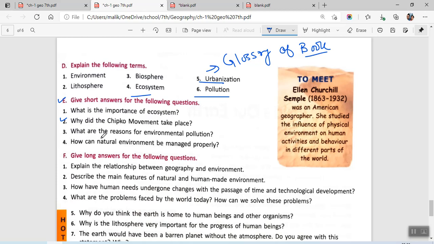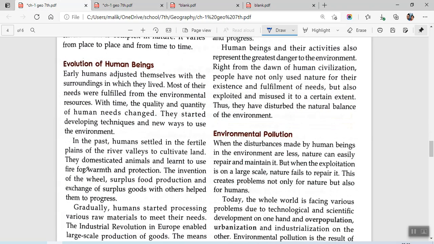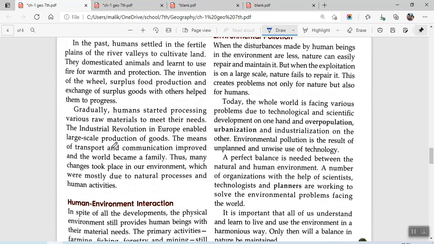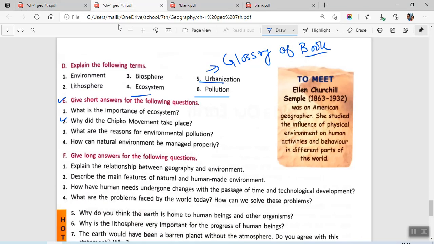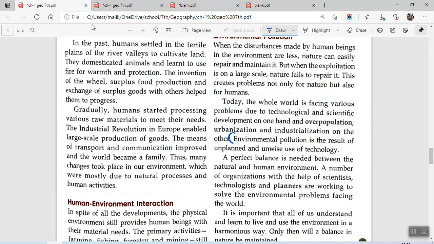Okay, third one says what are the reasons for environmental pollution? There is a special paragraph related to this. Okay, you'll be writing from here. This is our E3. This is the answer to E3. So I'll write E3 here. So start from here. Environmental pollution is a result of unplanned and unwise use of technology. So we'll be writing just these two lines.